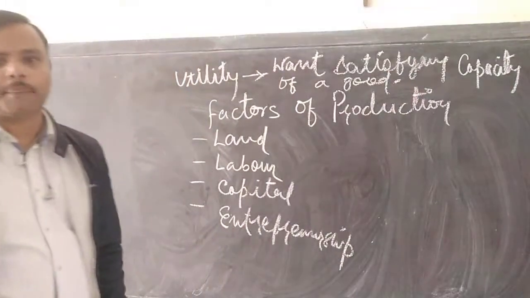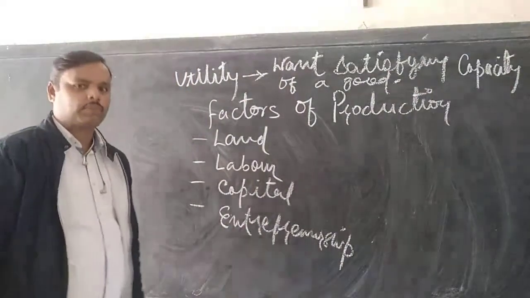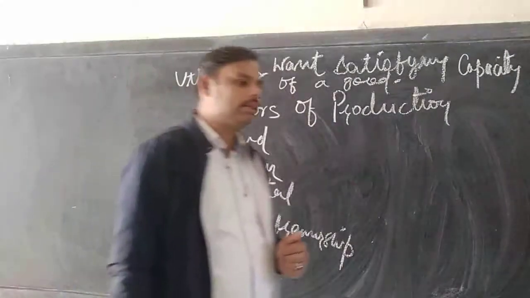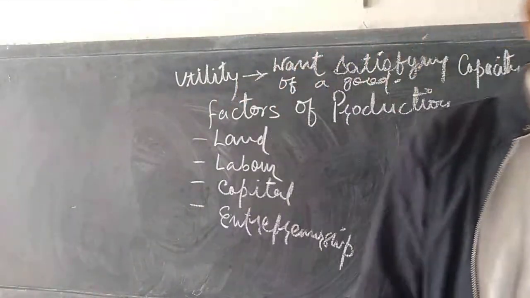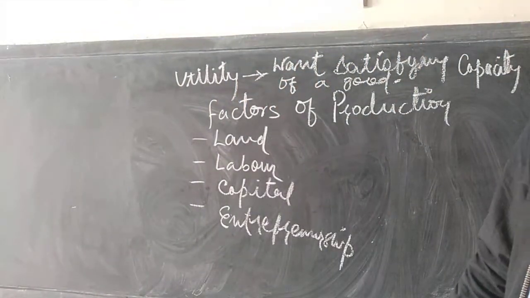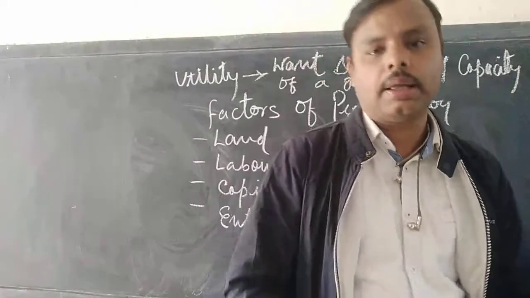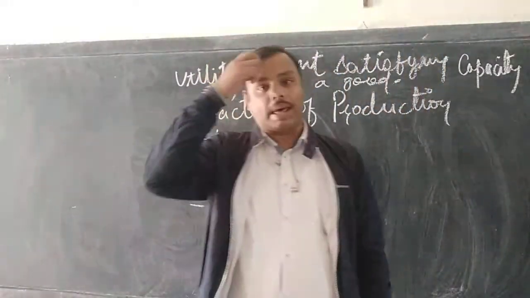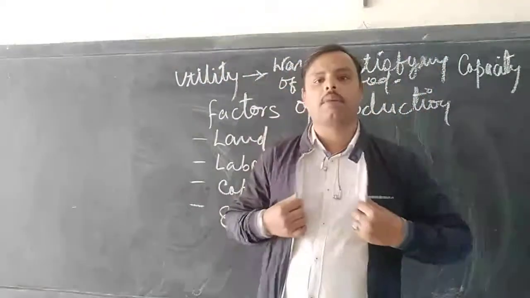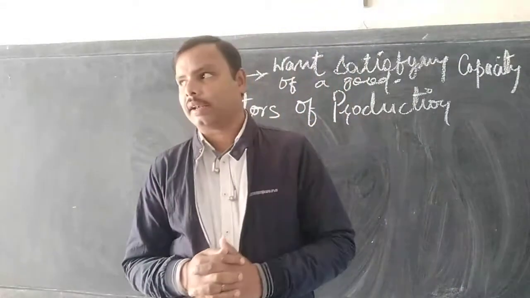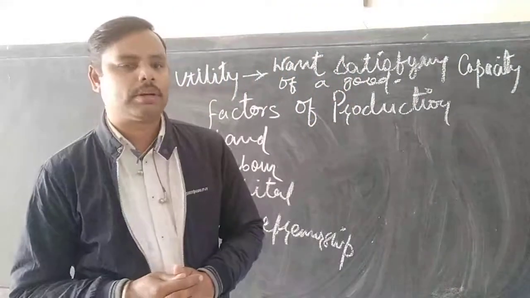Want satisfying capacity or want satisfying power of a good is called utility. So the third feature was the good must have utility, and the fourth is goods are categorized into material and non-material goods.